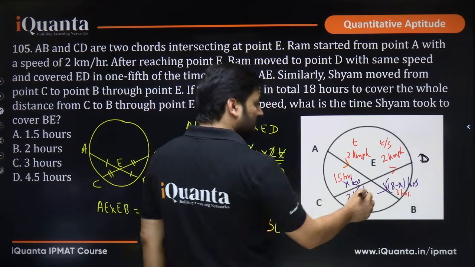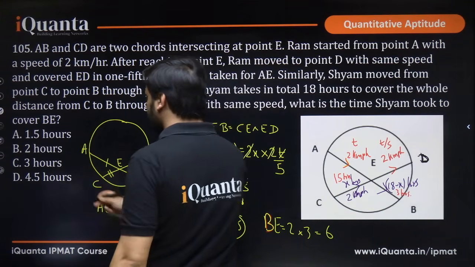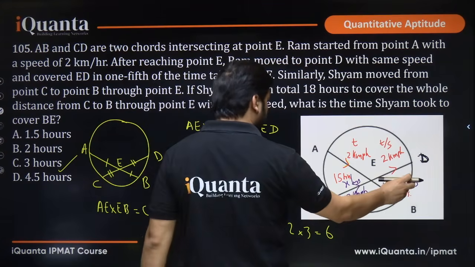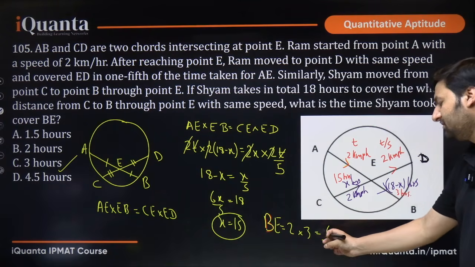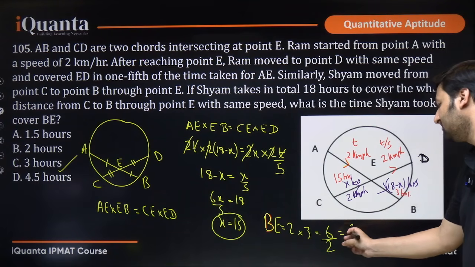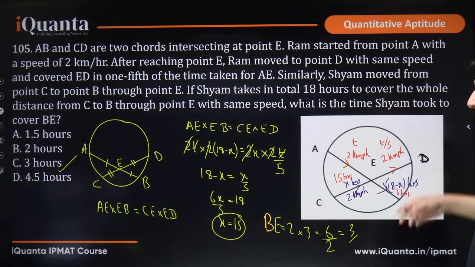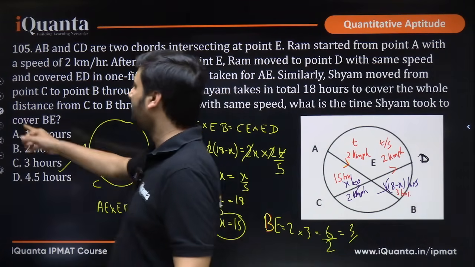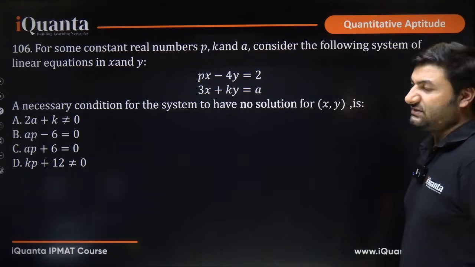What do we need? This is very obvious, right? If you've got x, you can simply say that 18 minus x is 3 hours. 18 minus 15 is 3 hours, 3 hours only, okay? Or you can divide the distance by speed, that means 3 hours, okay? As simple as that. So I hope this question is clear. This was a very good question, and it's a multi-conceptual question related to geometry and geometry in times with distance, okay?